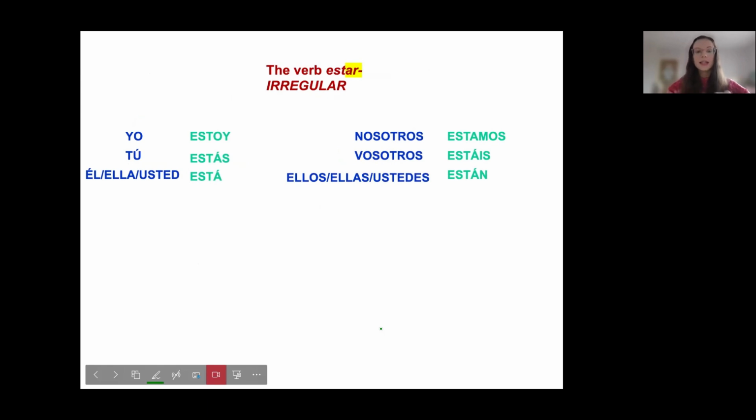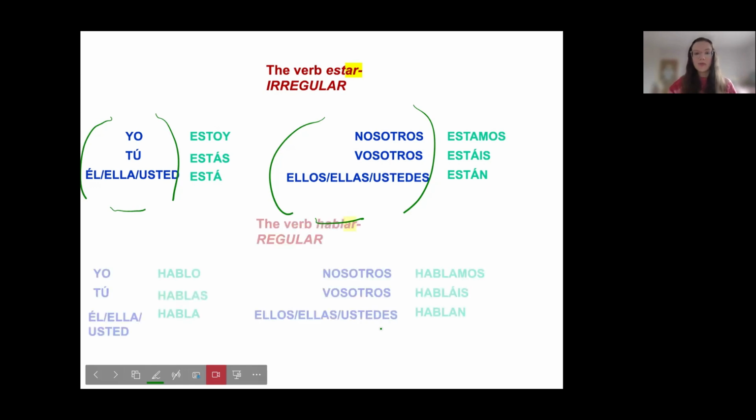So in Spanish, you can drop these. They're not compulsory to say. It's just for the learning process. But you say estoy, estás, está, estamos, estáis, están. We know which person it belongs to. That's why you can drop these if you like, because we know that estamos has to be we, estoy has to be I. If you want to add extra emphasis, you can say yo estoy to add the emphasis that you're talking about yourself.